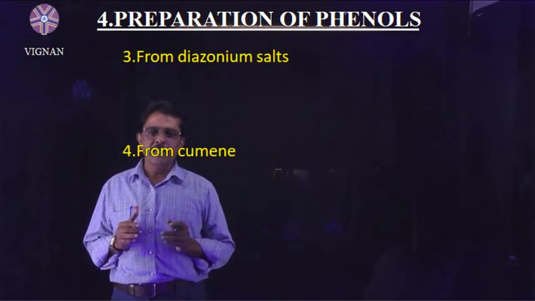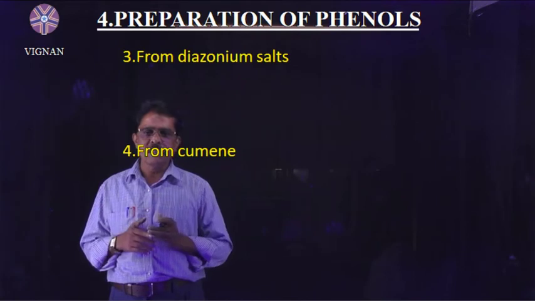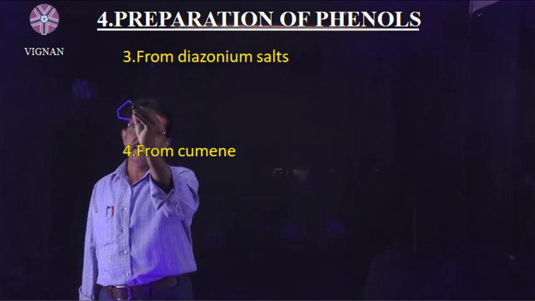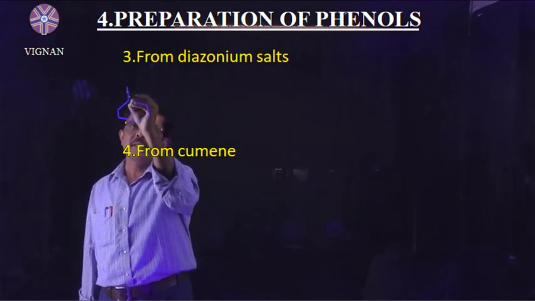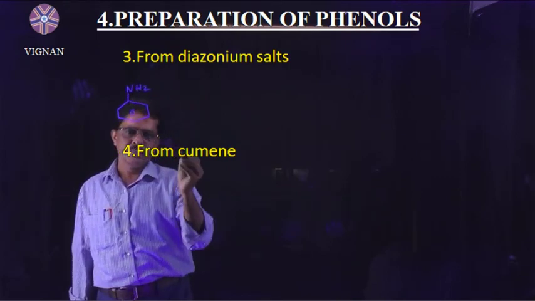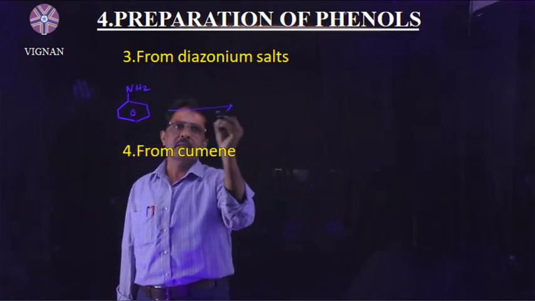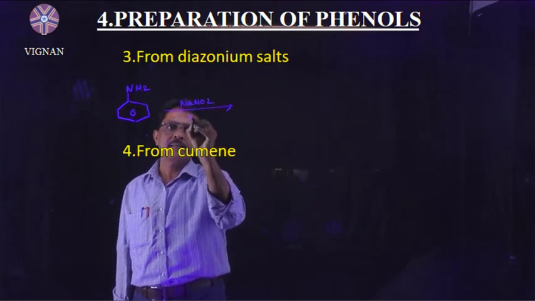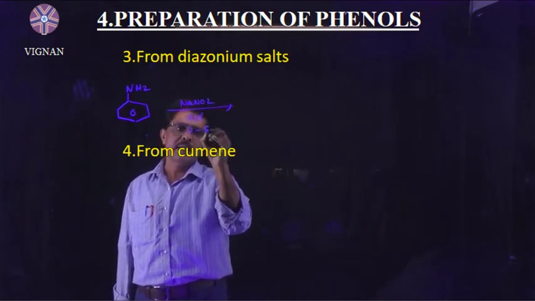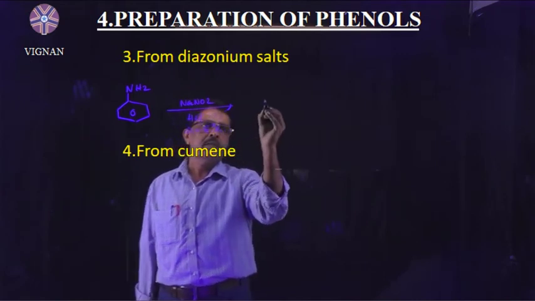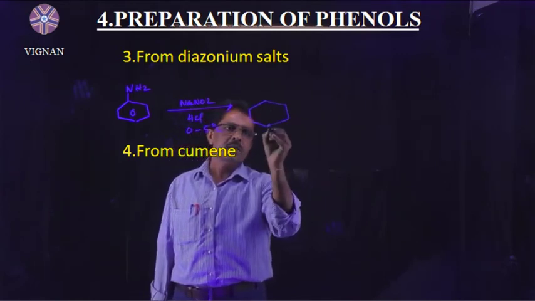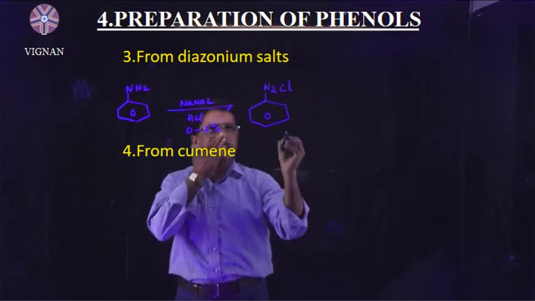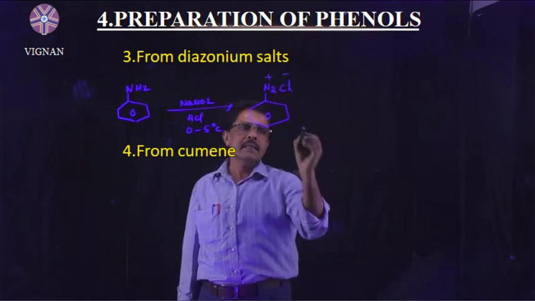Phenol can be prepared from diazonium salt. How is the diazonium salt obtained here? Aniline, formula C6H5NH2, is treated with sodium nitrite and HCl at 0 to 5 degrees centigrade. Then we will get benzene diazonium chloride, C6H5N2Cl, that is, N2 plus and Cl minus.